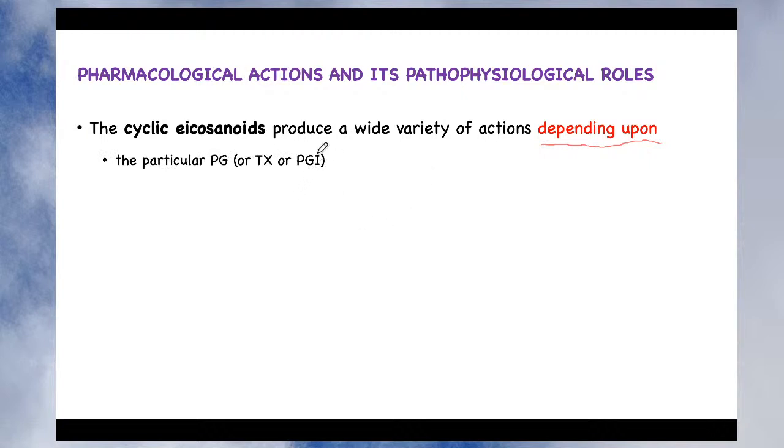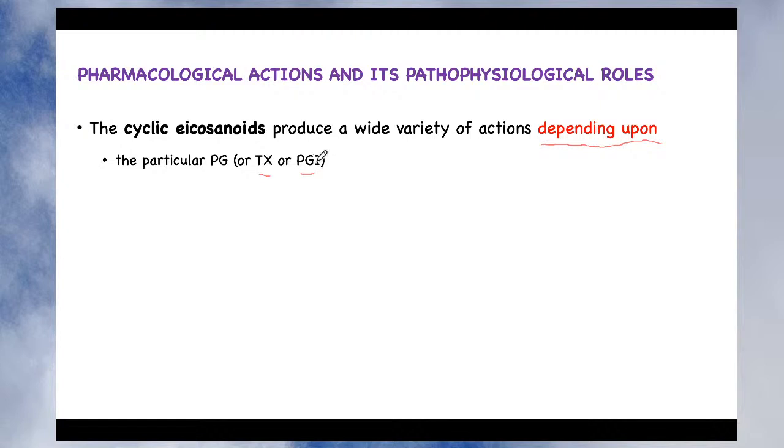For example, if you take the example of the prostaglandin, the short form is written as PG. The short form of thromboxane is TX. So don't get confused, henceforth we will be using these short forms. TX means thromboxane and PG means prostaglandin. So let's take the example of the prostaglandin. There are different types, for example prostaglandin I2, prostaglandin F2, prostaglandin E2, prostaglandin H2, right?